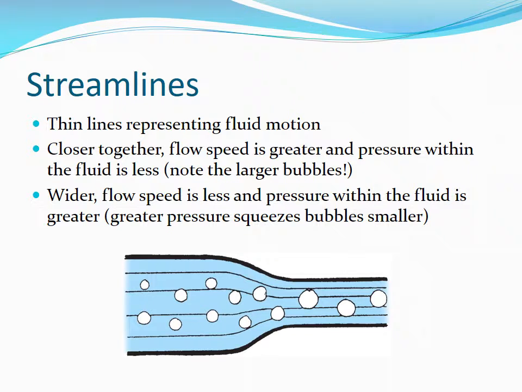Streamlines are thin lines representing fluid motion. Closer together, flow speed is greater and pressure within the fluid is less. Note the larger bubbles. Wider, flow speed is less and pressure within the fluid is greater. Greater pressure squeezes bubbles smaller.